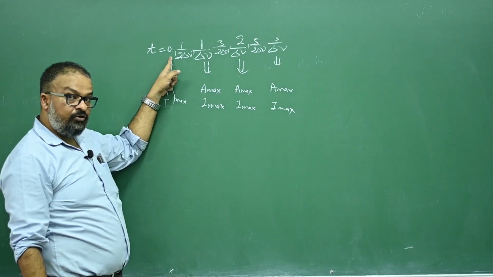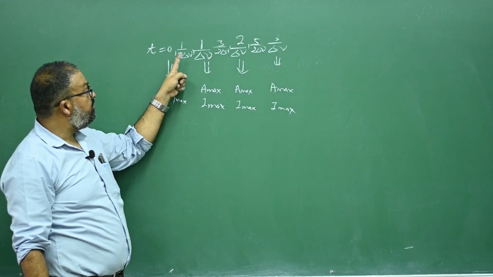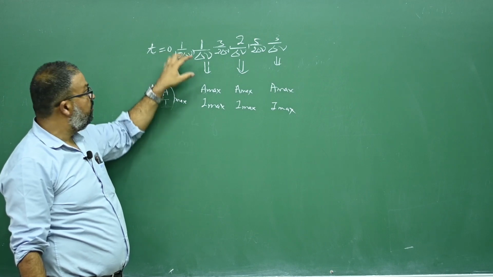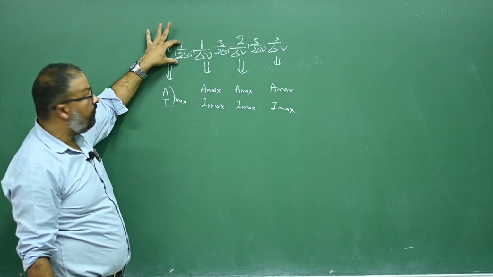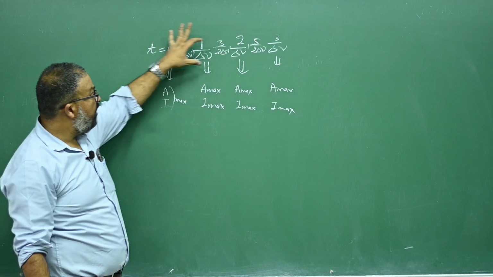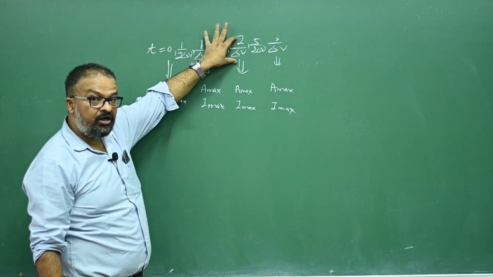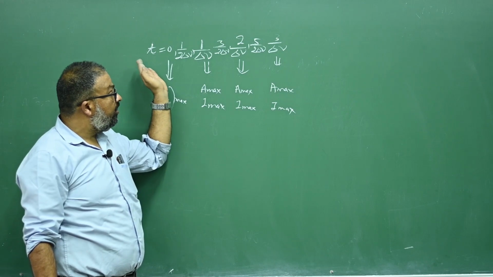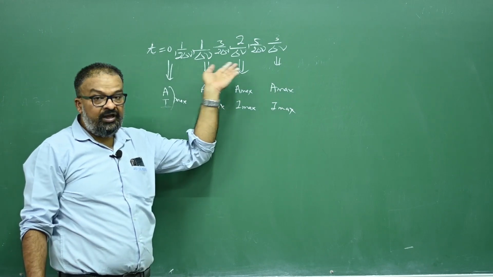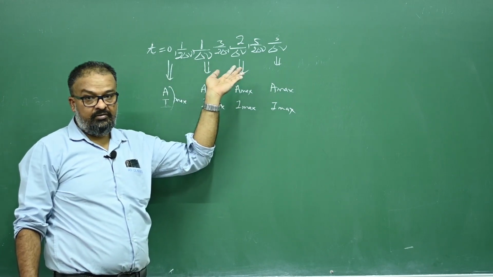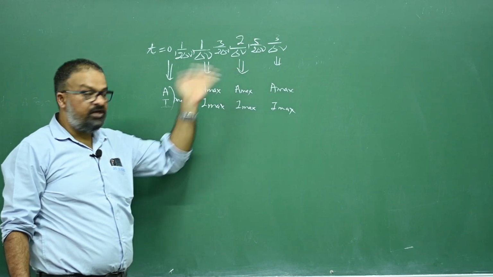First at t equals to 0, then when the time is increased, 1 upon delta nu, this is half of the 1 upon delta nu, this is 3 by 2 times of the 1 upon delta nu, and this is 2 times of the 1 upon delta nu. So what I'm doing is writing the time in increasing order.